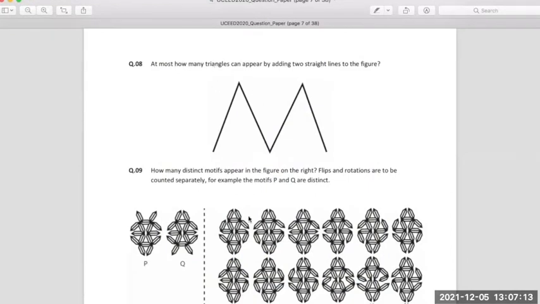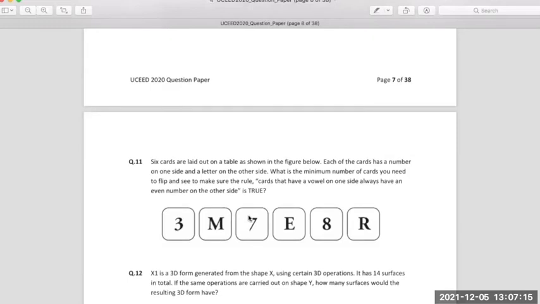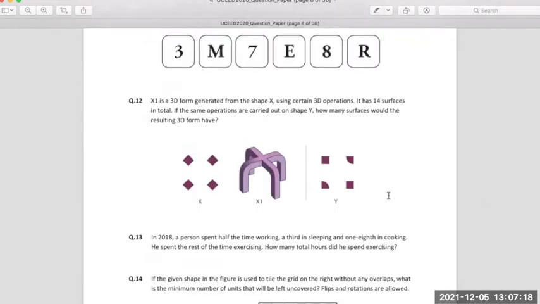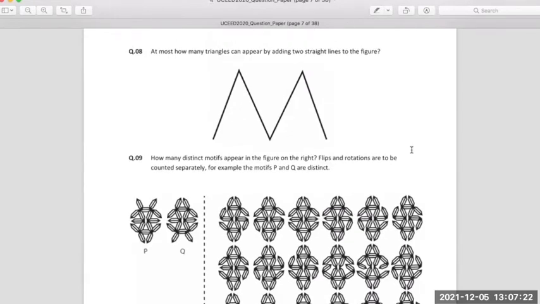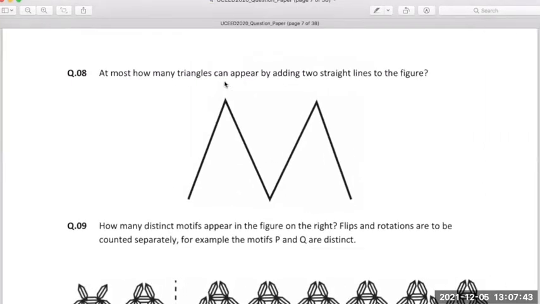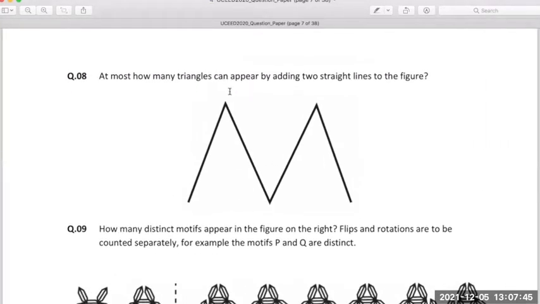Have you tried solving the 8th, 9th, 10th, 11th, and 12th number questions? Has anybody tried this? Hello? Can you hear me? Have you all tried these questions? No, ma'am. Okay, I will start with the 8th one only. Yes, ma'am. So you tried. Okay, good.